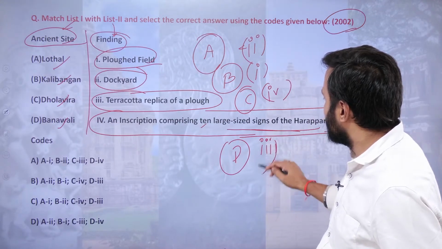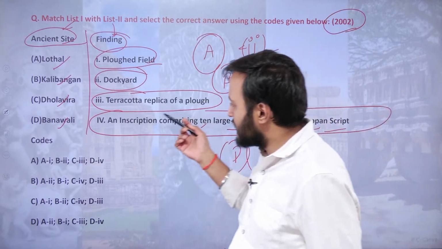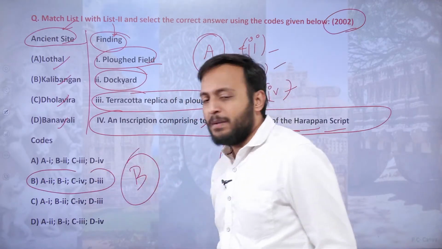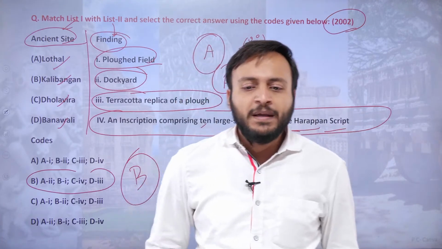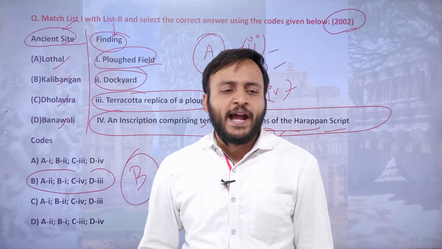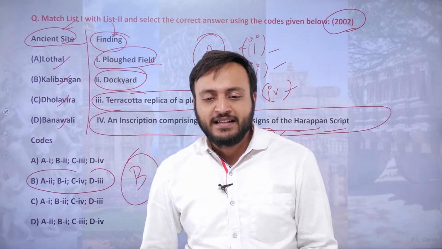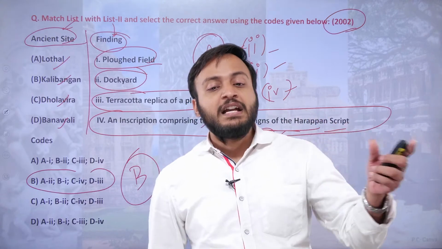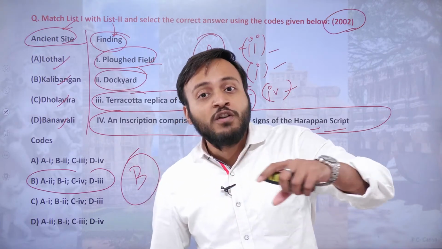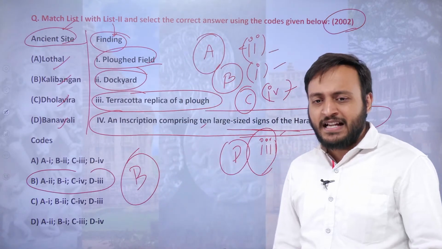Okay, that is third one. So basically second, first, fourth and third, which one is the answer? Yes, B is the right answer. Got it, everybody? So this question was asked in 2002, and this appears to be baffling even now, because most of you had answered option number D. Plowed field is recovered from Kalibangan, as we know. Remember the use of the plowshare on that field that was recovered. Have you not seen that? In the previous class I had shown you the picture also.